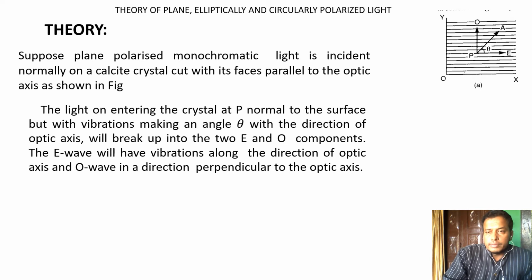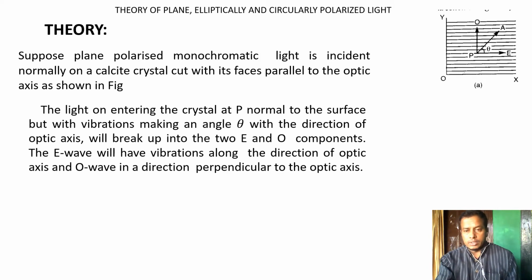At point P the vibration makes an angle theta with the direction of the optic axis. When it enters the crystal, it splits into two rays, the ordinary ray and the extraordinary ray, the E and O components, as in double refracting crystals.